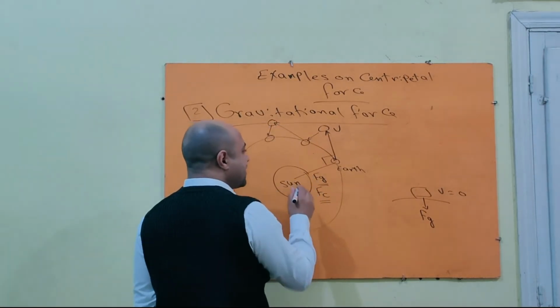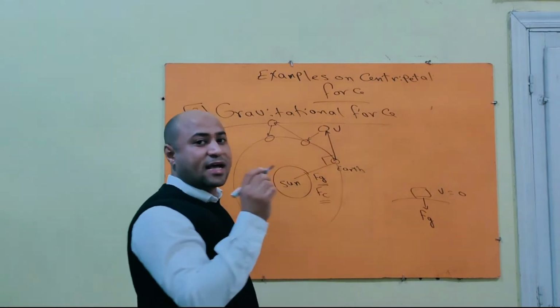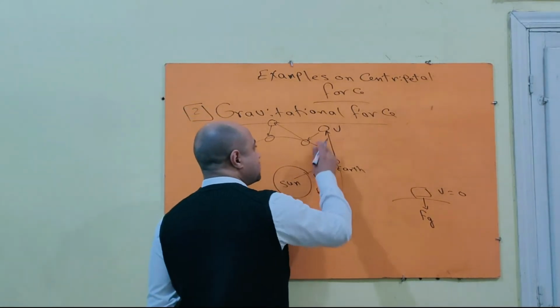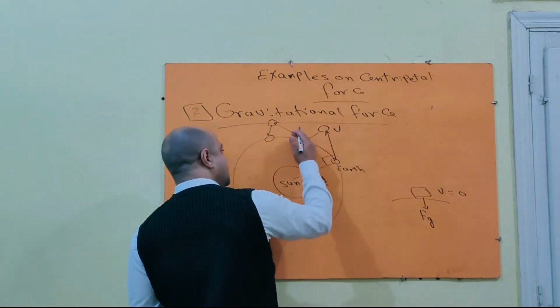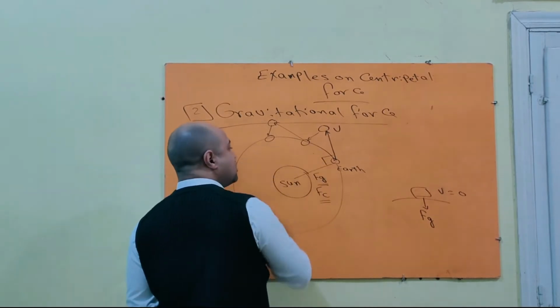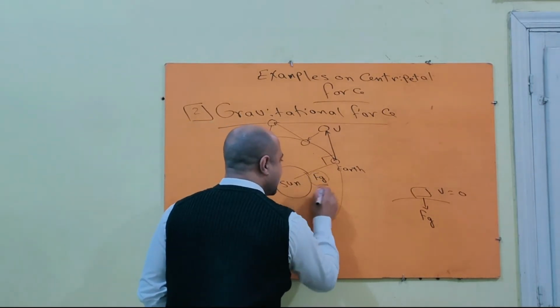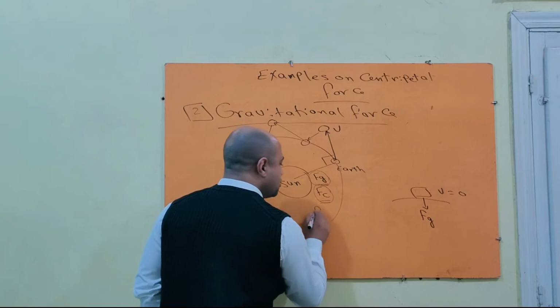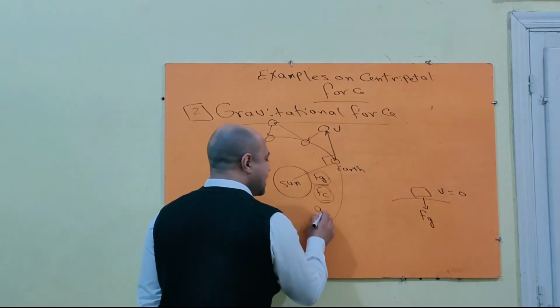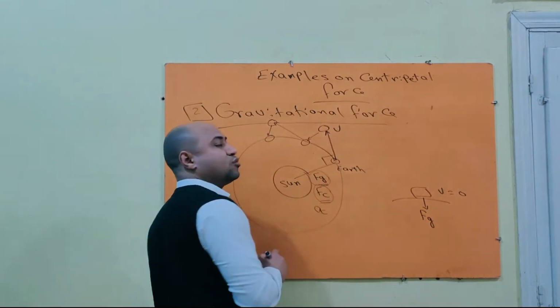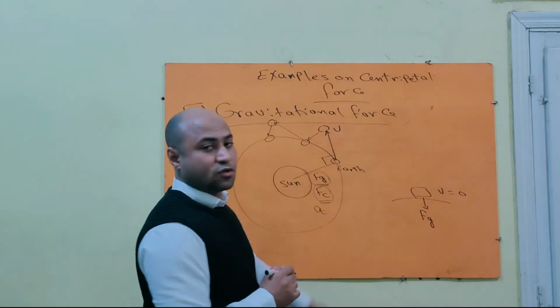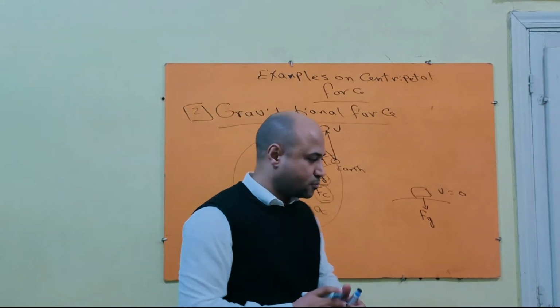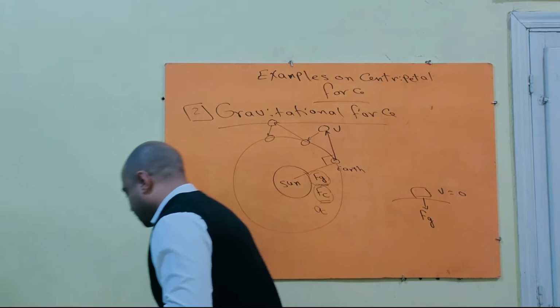So we said that the centripetal acceleration acts toward the center of gravitation. It makes the body move closer to the center. That is why gravitational force acts as centripetal force, and the object also acquires a centripetal acceleration that acts toward the center of gravitation. Okay, another example.